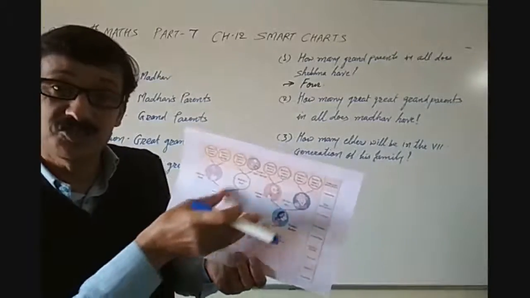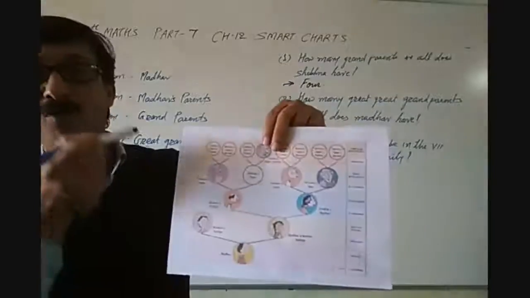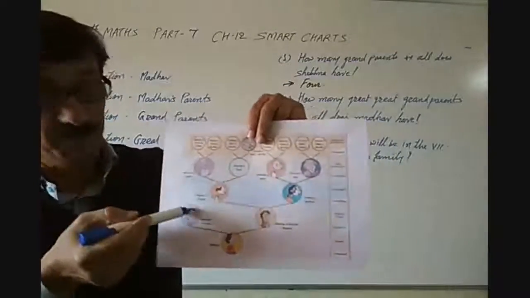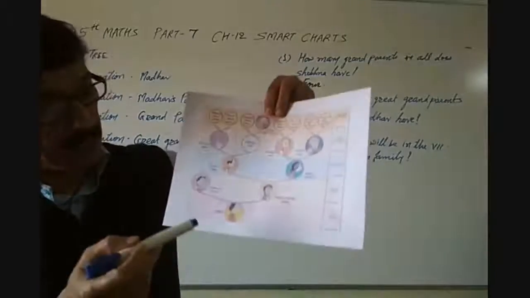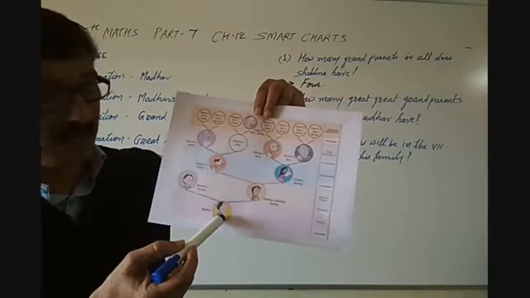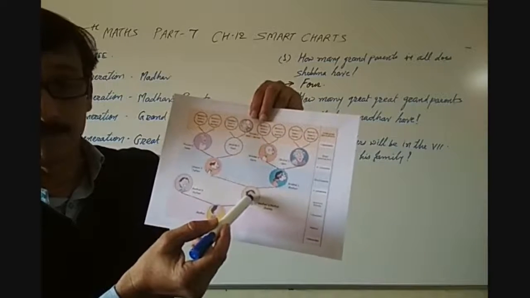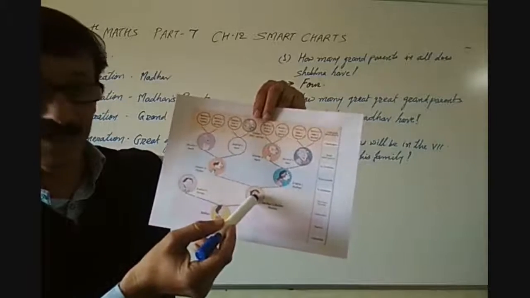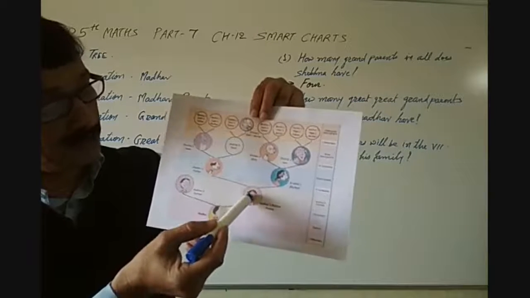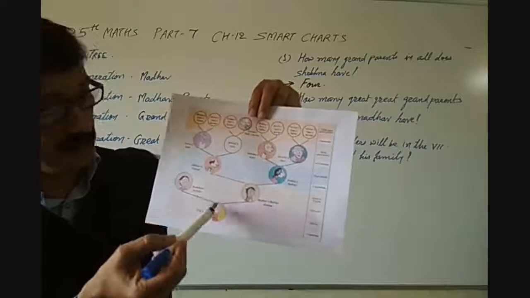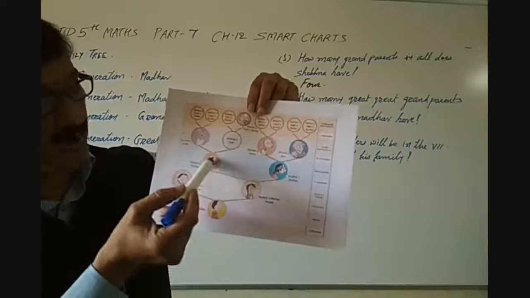It is not about his father, it is only about his mother's side. So first generation Madhav, his parents, here the mother, then after the mother's parents, that is for Madhav, parents' parents, grandparents.